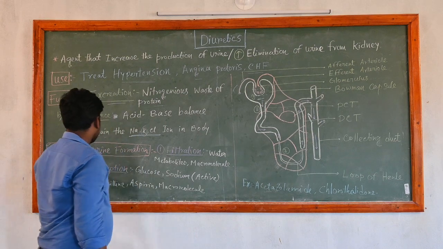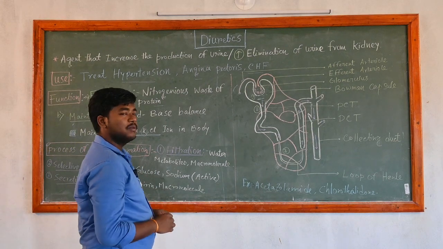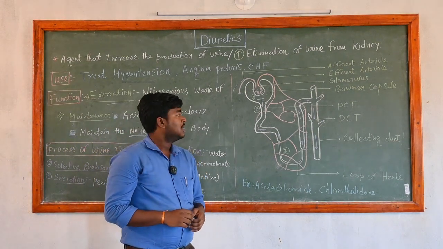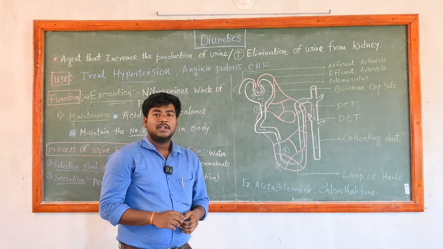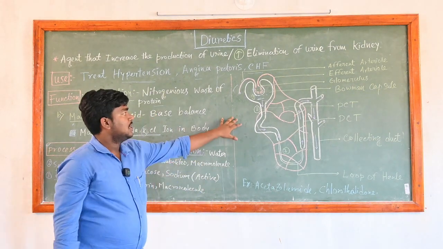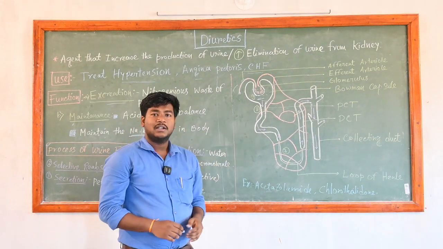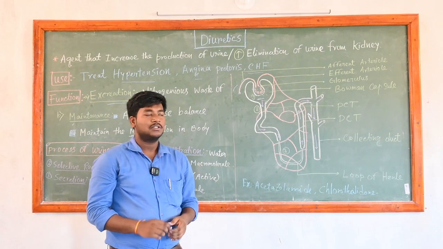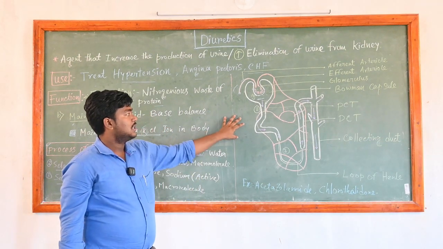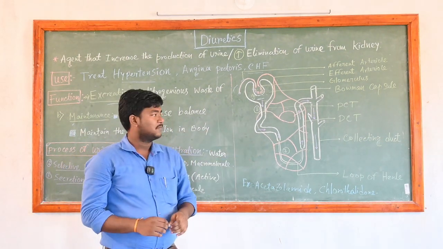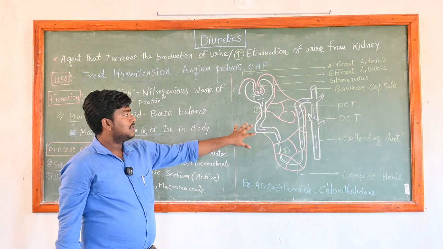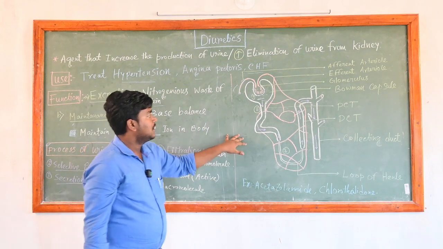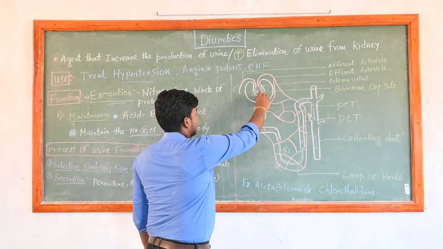Next is selective reabsorption. It is one of the most important processes in urine production. Selective reabsorption is also known as the rate limiting step, because this step controls the other steps of urine formation. What happens here?